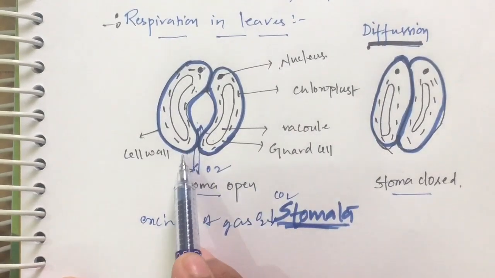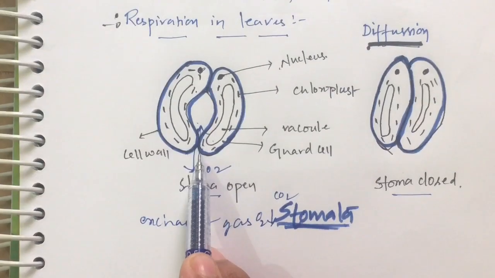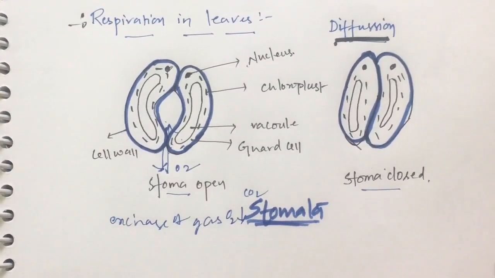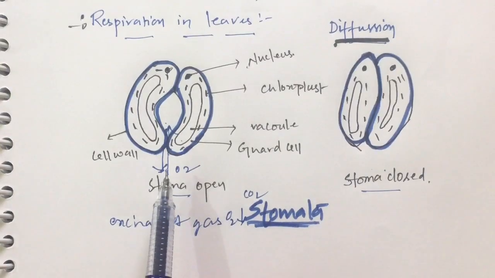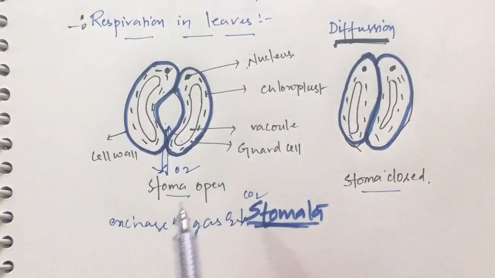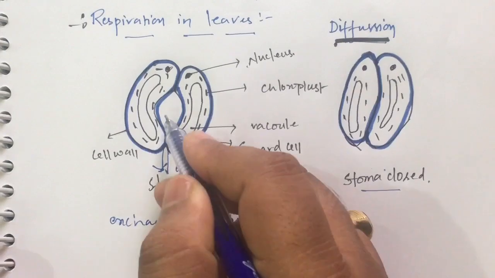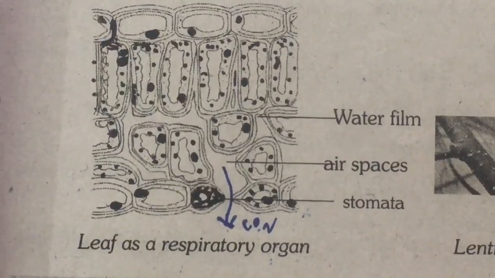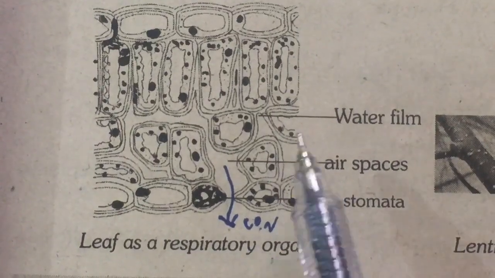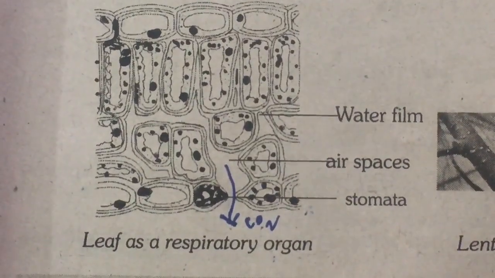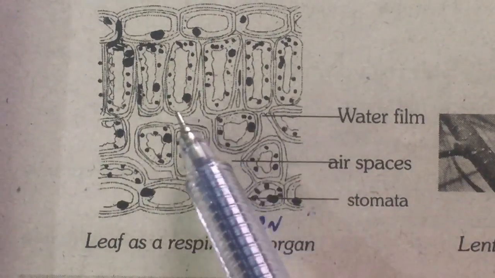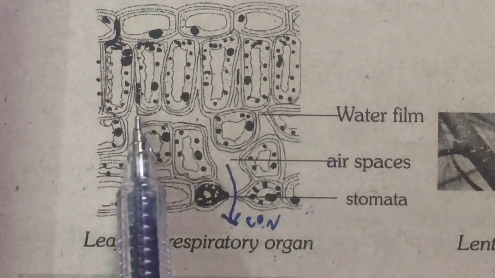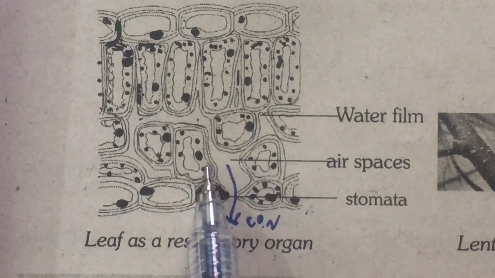This diagram shows stomata opening and stomata closing. Leaves have tiny pores called stomata. With the help of stomata, when stomata open, oxygen enters the leaf. The leaf contains a series of spaces between the cells inside the plant. You can see clearly the series of air spaces present inside the plant, and these air spaces are very large in the leaf.